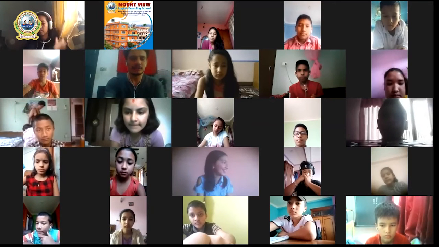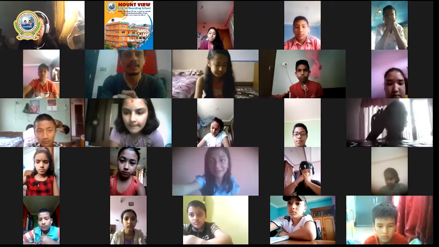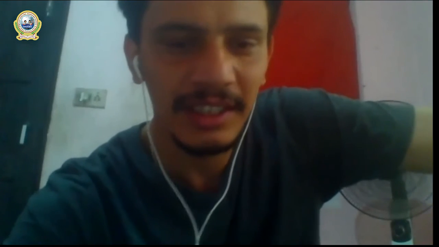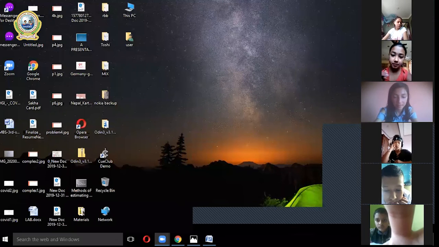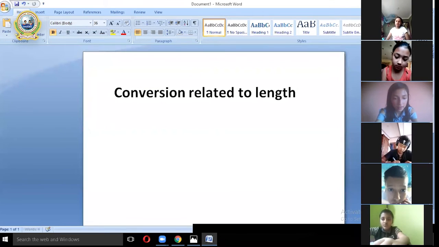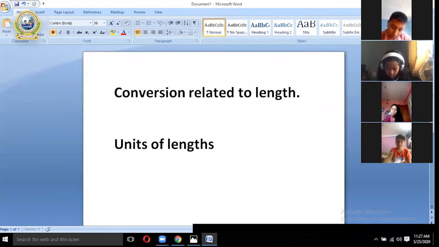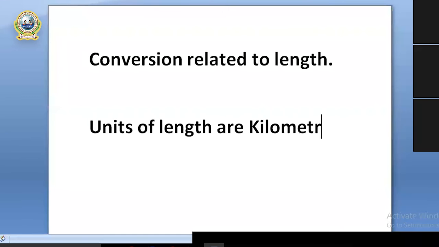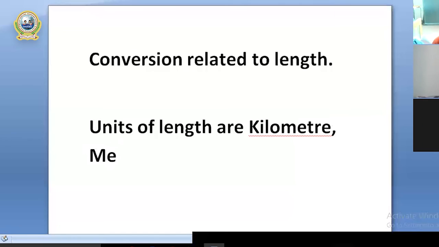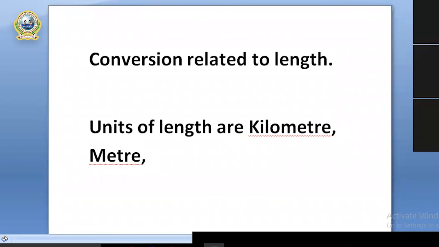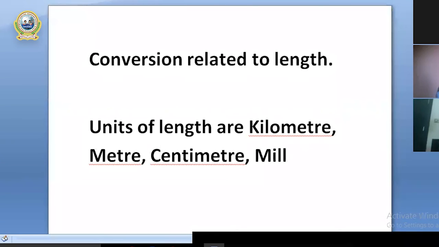Now let us go to some calculations related to length. We are going to learn some calculations related to length. All right, now let me share the screen again. Now, conversion related to length. The units of length are kilometer, meter, centimeter, and millimeter. So these are the basic units related to length.